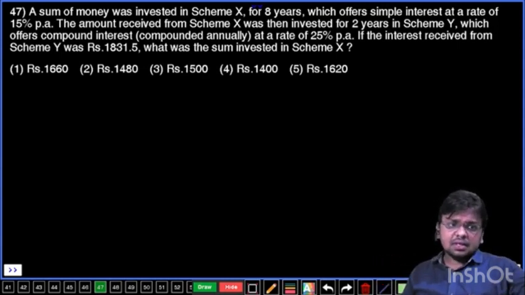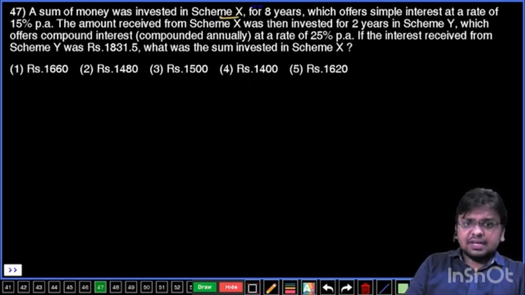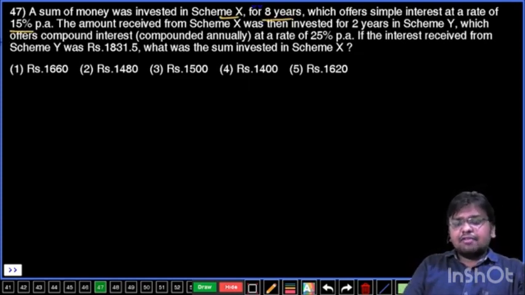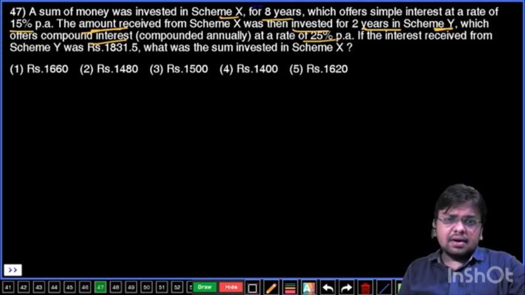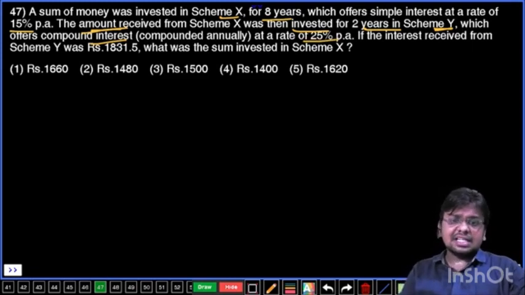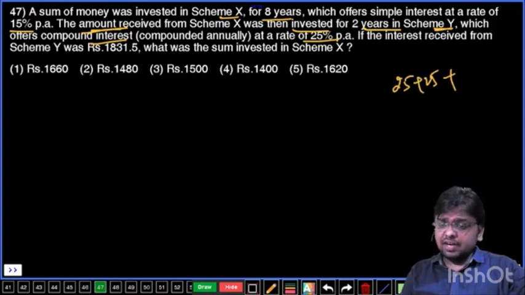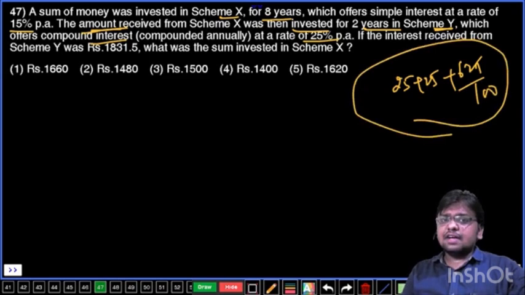So a certain sum is invested in scheme X for 8 years at 15% per annum, and that is simple interest. After 8 years from scheme X, some amount will be received, and that amount was invested for 2 years in scheme Y, which offers compound interest at the rate of 25% per annum. Compound interest for 2 years at 25% means interest value is going to be 25 plus 25 plus 25 into 25, 625 by 100. That is going to be 6.25. So 2 years 25% compound interest is going to be 56.25%.